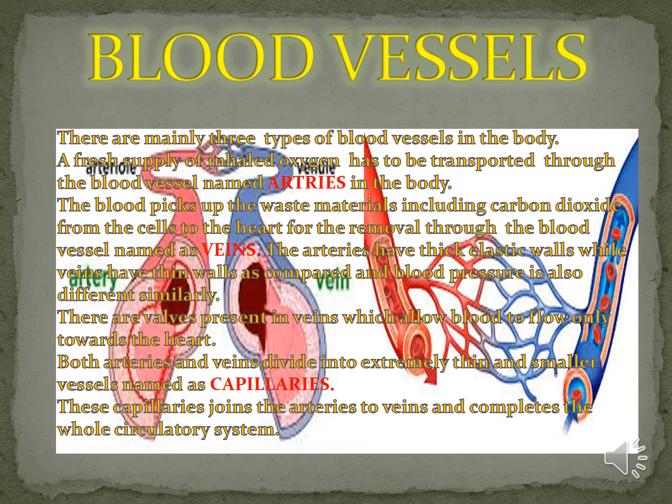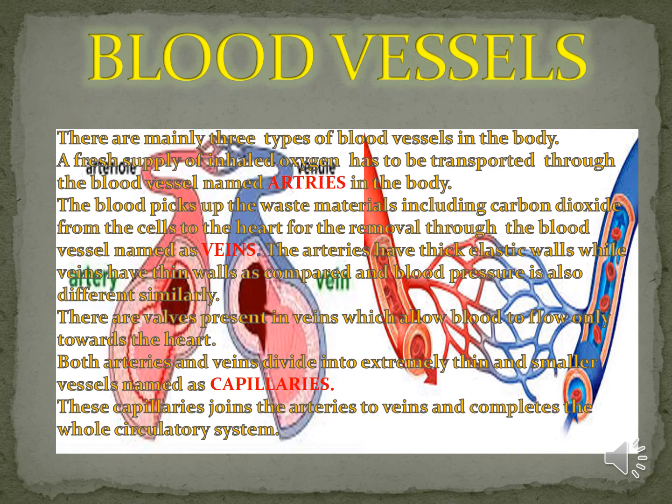Let us discuss blood vessels. There are mainly three types of blood vessels in our body. A fresh supply of inhaled oxygen has to be transported through the blood vessels named arteries in the body. The blood picks up the waste materials, including carbon dioxide, from the cells and carries them to the heart for removal through the blood vessels named veins.